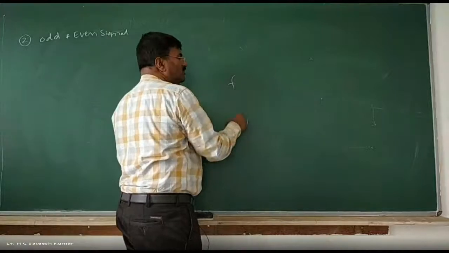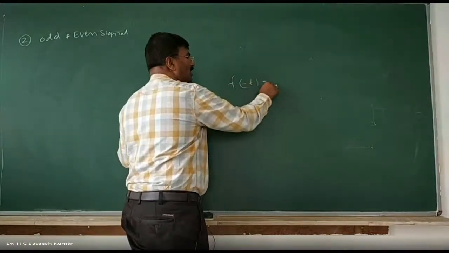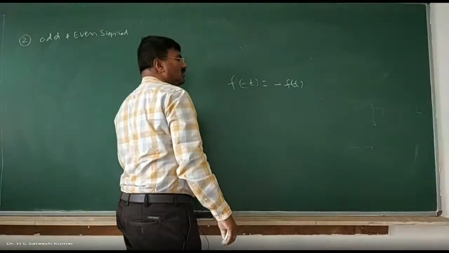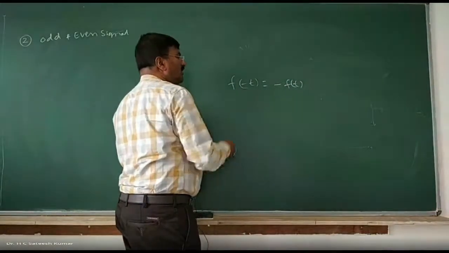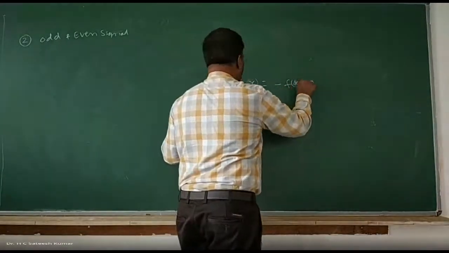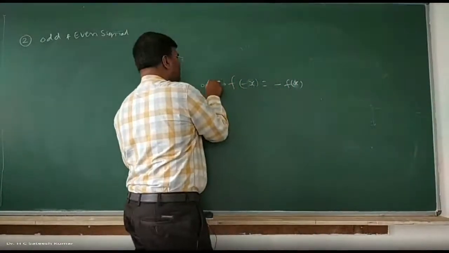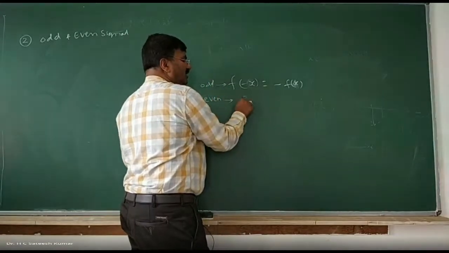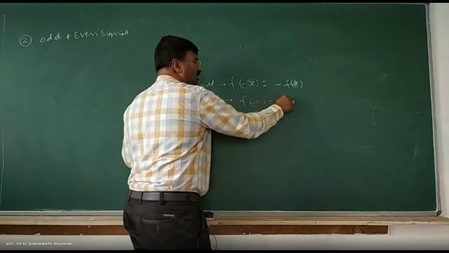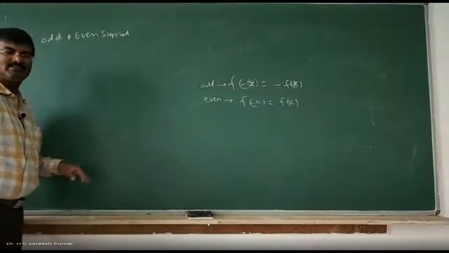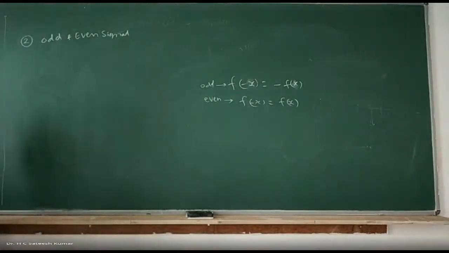If it is odd, what does it mean? f of minus t is equal to minus f of t. Okay, use x wording: f of minus x is equal to minus f of x. This is nothing but an odd function. An even function is nothing but f of minus x is equal to f of x. Same concept. Since a signal is a function, I will use the same concept.